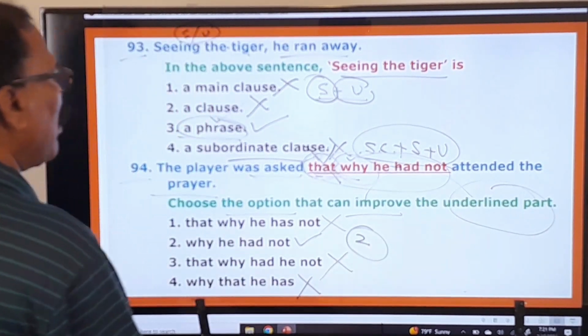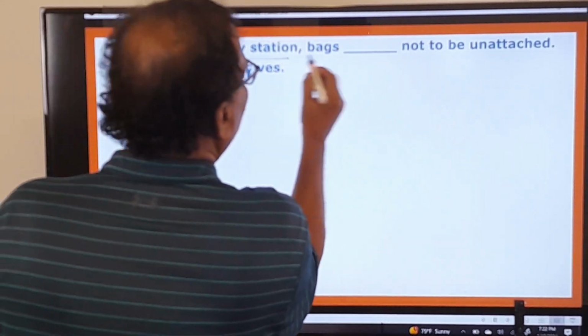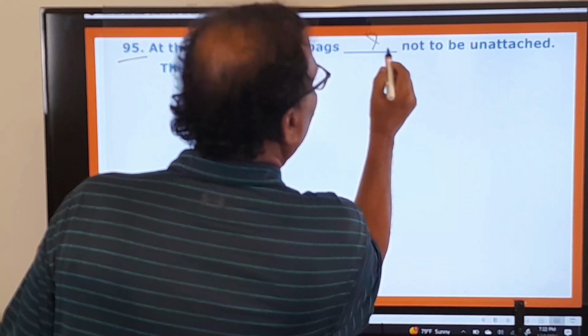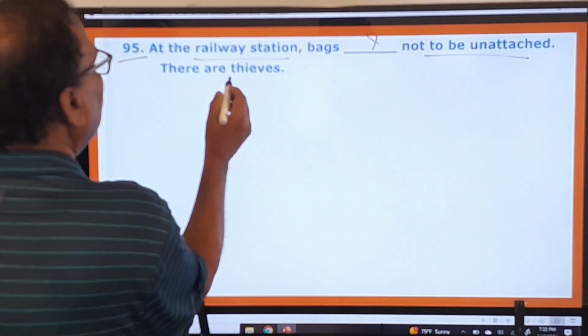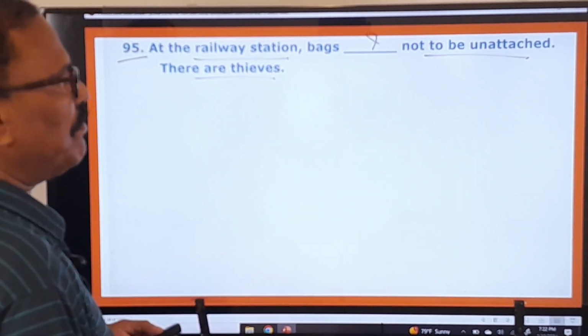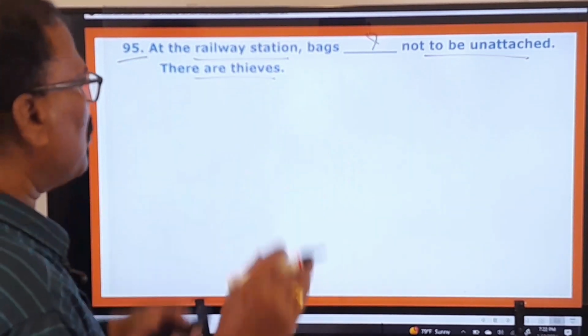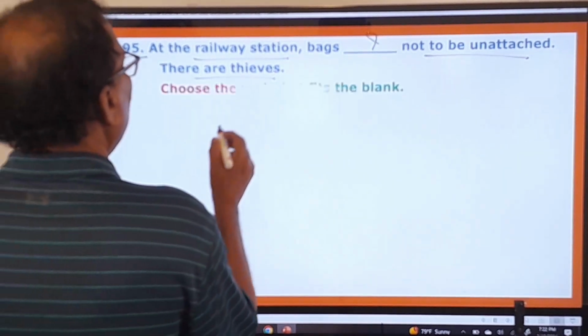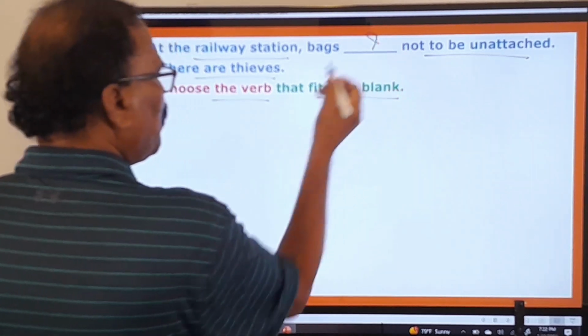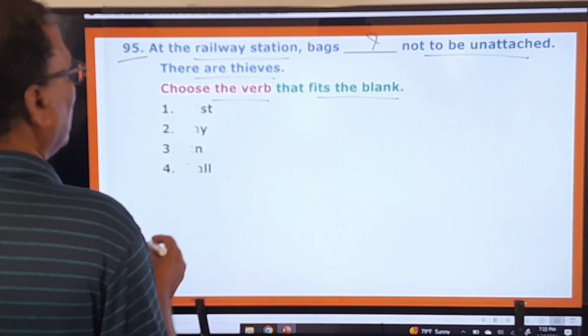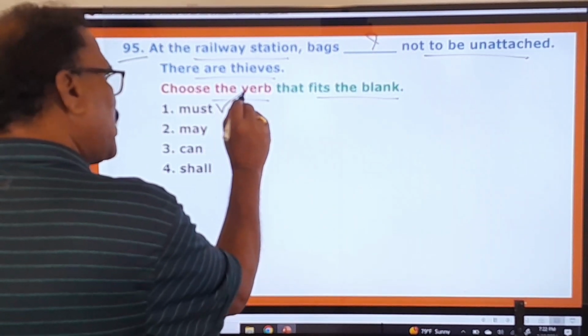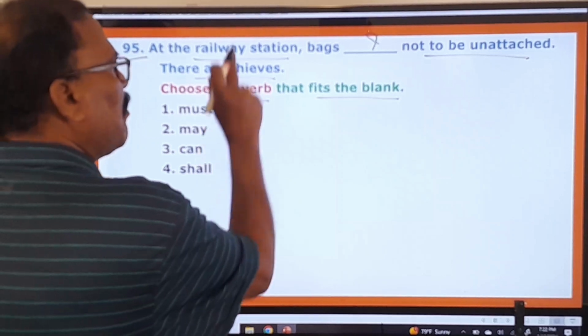And now you move on to 95th one. At the railway station, bags dash, again dash is given, not to be unattached. There are thieves. Bags not to be unattached. Unattached means left loose. Choose the verb that fits the blank. What to be used in this? Must. Okay, the very first modal auxiliary must be used here.